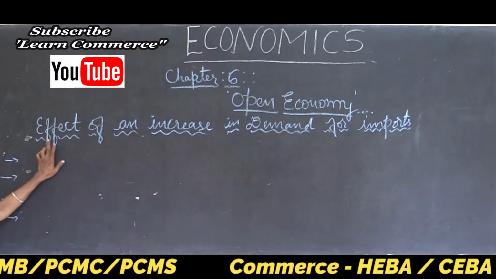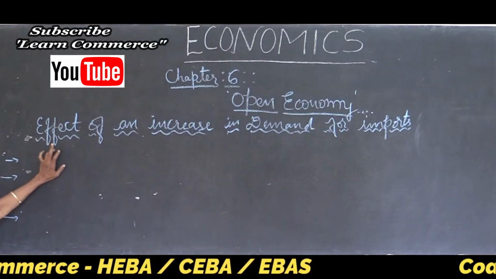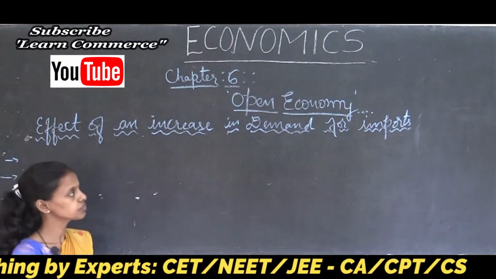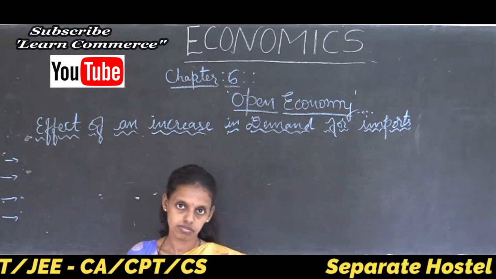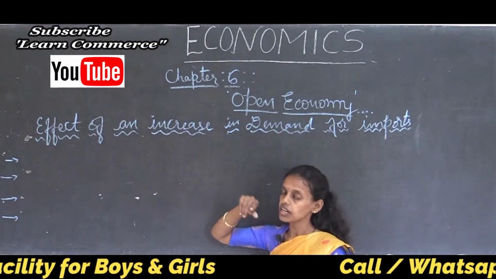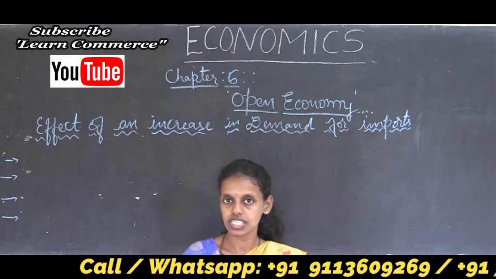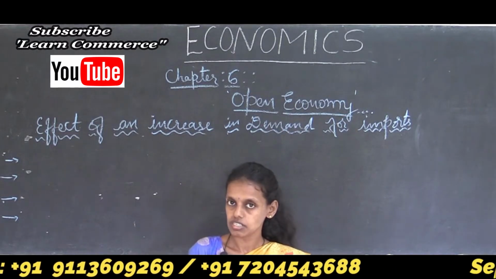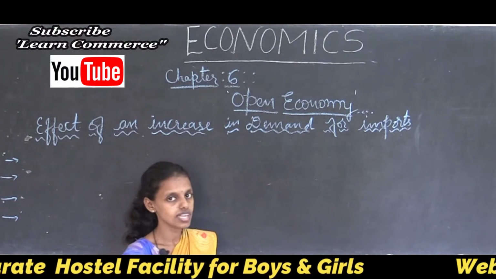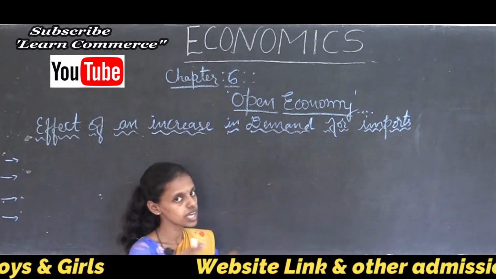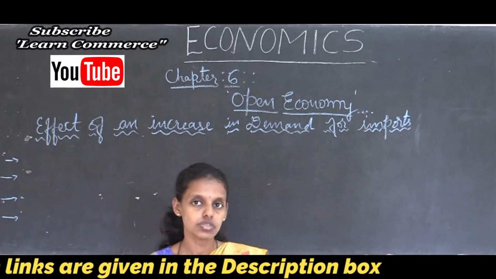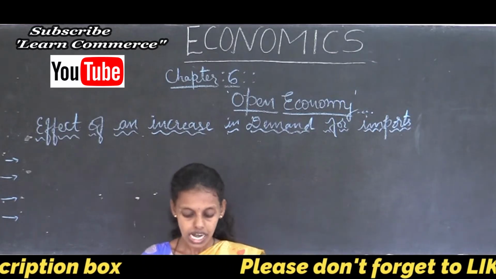the effects of an increase in demand for imports in the foreign exchange market. So what happens if the demand for imports increases? In the foreign exchange market we had been discussing the determinants, the fixed exchange rate system, the flexible exchange rate system, and also the dirty floating. It is a mixture of both fixed and flexible exchange rate systems, and we also discussed the official reserve sale, when the RBI is going to sell the official reserve. Everything we discussed.